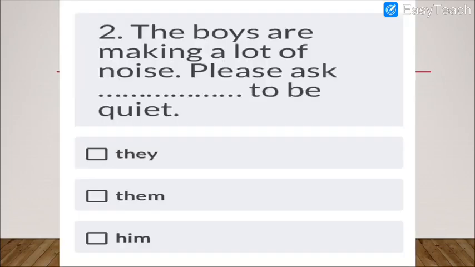Now the next question is, the boys are making a lot of noise. Please ask dash to be quiet. So the boys are making a lot of noise. Please ask dash to be quiet. Now I'll give you the time to write the answers. Quickly write the answers. What should be the answer out of these three options? I'll read the question again. Till then, please write down your answers. Here you have to write the plural pronoun of the boys, because boys are plural. Boy is not one here. Boys are there, plural form.